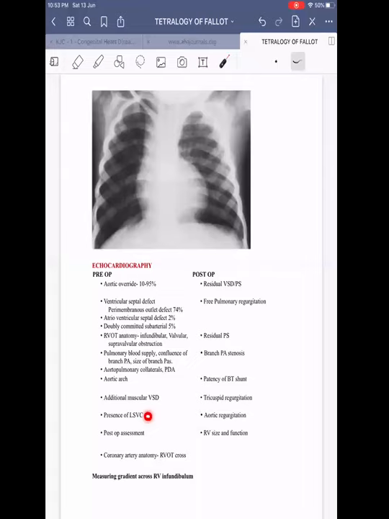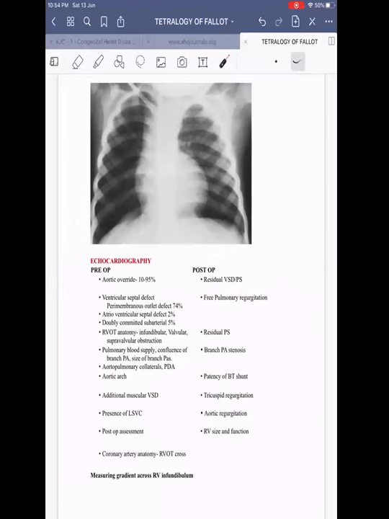Then pre-operatively and post-operatively we assess these parameters, and also pre-operatively one more thing to be looked at is whether a coronary artery is crossing the RVOT. In post-op patients, we have to look for residual VSD, residual pulmonary stenosis or infundibular stenosis, then pulmonary regurgitation, then branch PA stenosis, patency of BT shunt, then tricuspid regurgitation, aortic regurgitation, and RV function and size should be assessed.